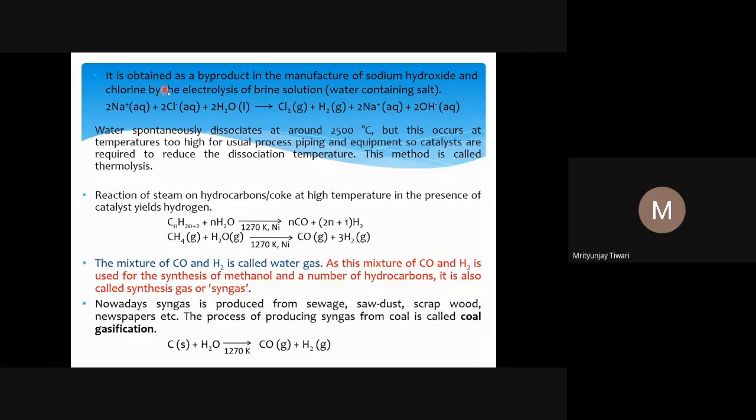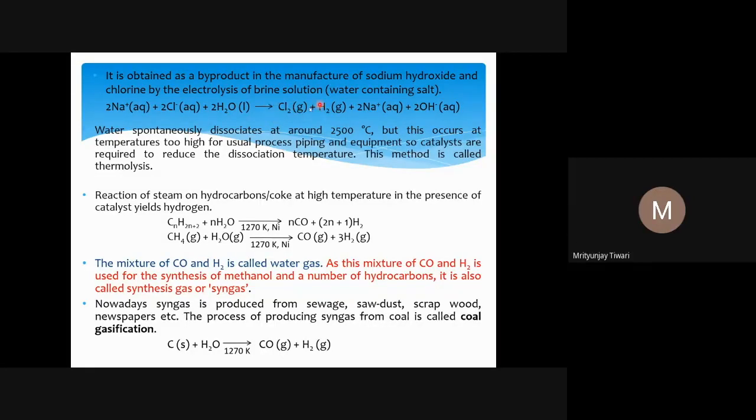Hydrogen is also obtained as a byproduct in the manufacture of sodium hydroxide and chlorine by the electrolysis of brine solution. Brine solution is water containing salt, a very strong, very concentrated solution of salt. So in other words, you can say water containing salt is called brine solution.